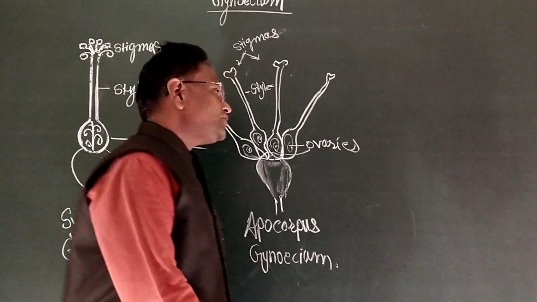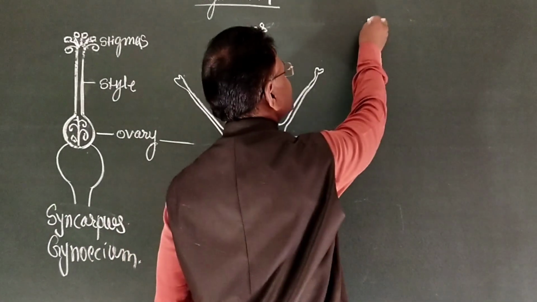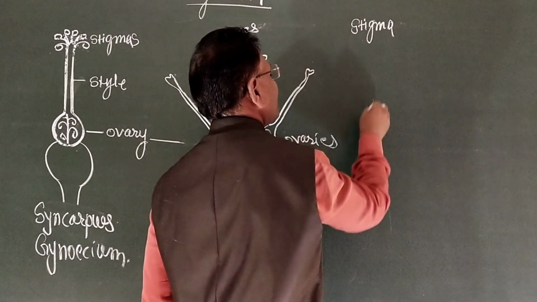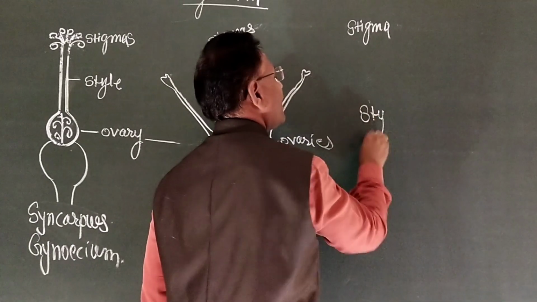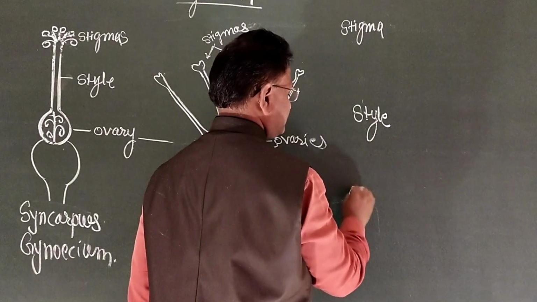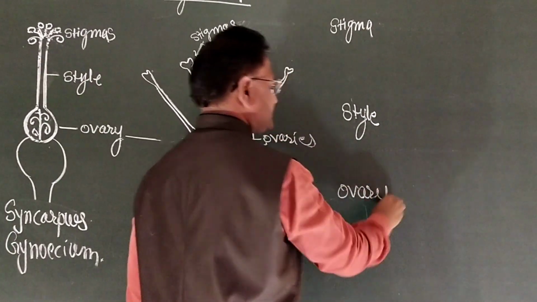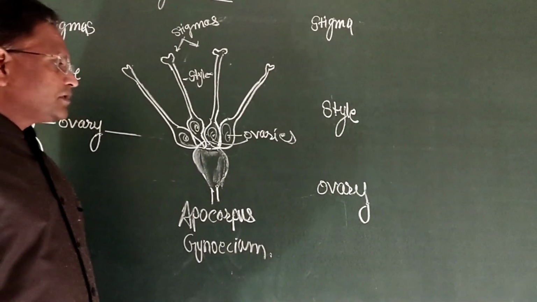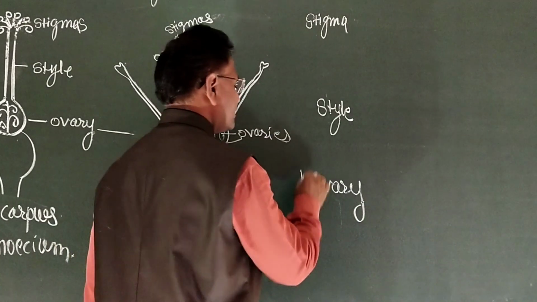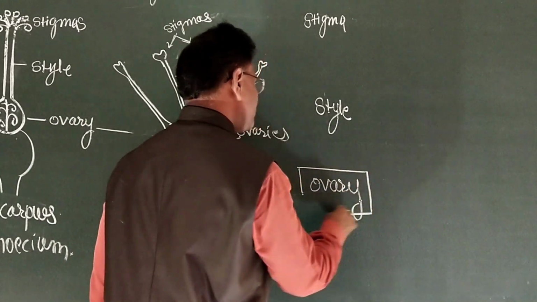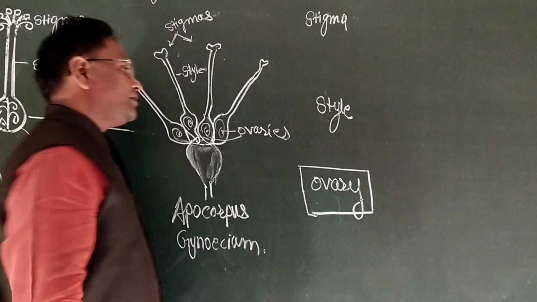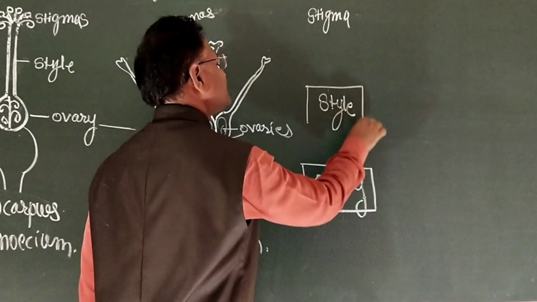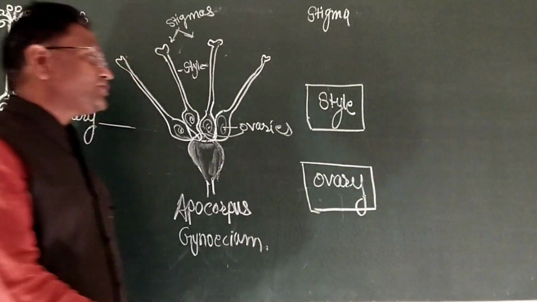The gynoecium is distinguished into different parts: stigma, style, and ovary. So here what happened? The ovary is the basal portion of the carpel, gynoecium. Style is the middle elongated portion of the gynoecium.